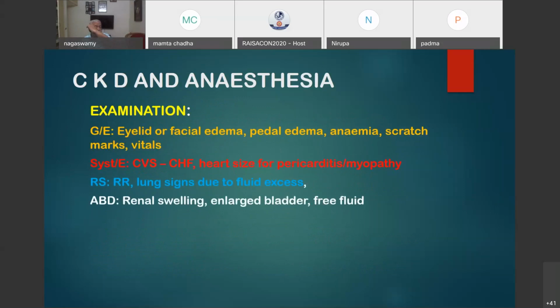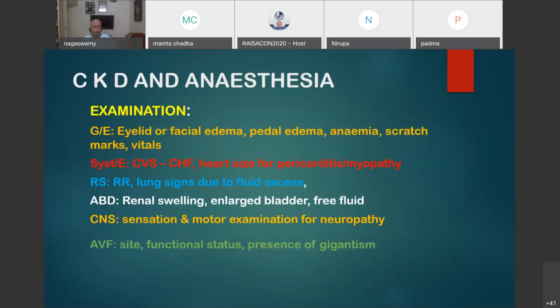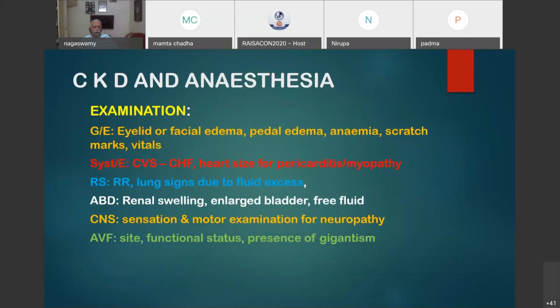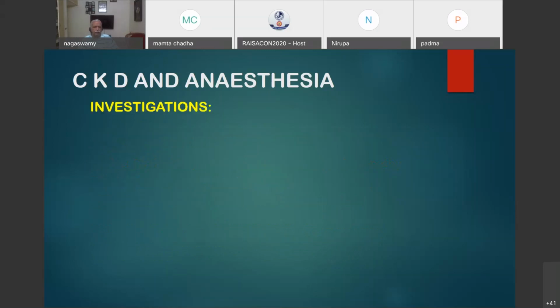Abdomen: there may be a renal swelling in polycystic kidneys. There may be a big mass, or an enlarged bladder in chronically enlarged prostate, and free fluid may be there. Central nervous system: sensation and motor examination for neuropathy is to be done. AV fistula site: check functional status by palpating for the thrill, and presence of local gigantism.